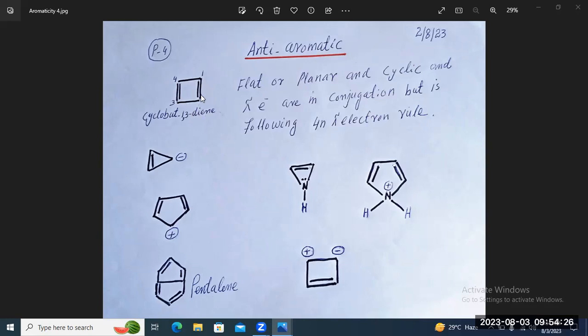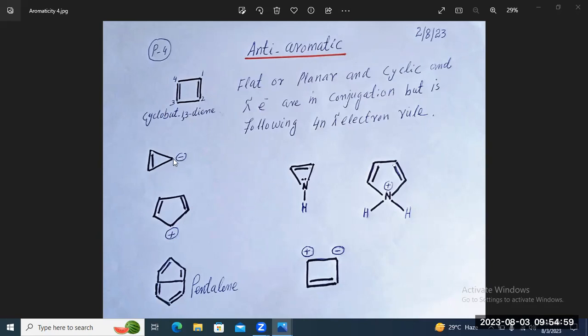But this does not obey the Huckel rule. It is obeying the rule of anti-aromaticity, that it contains 4n pi electrons in the system. So this molecule of cyclobutadiene is antiaromatic. Similarly, see here the anion.